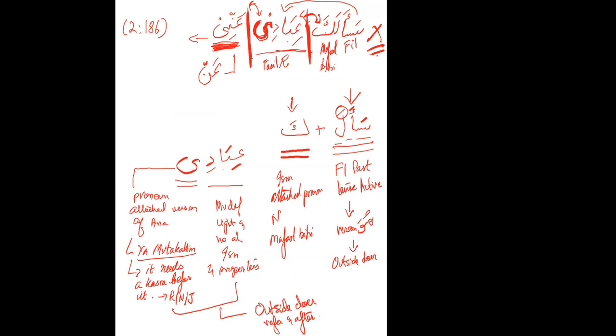No, because pronouns don't show their status through harakas. They show it from what they are attached to. So the ka is already attached to a fail, so it is already nasab. You don't have to say fi mahalli nasab. So it will be maful bihi mansoob. That's it.